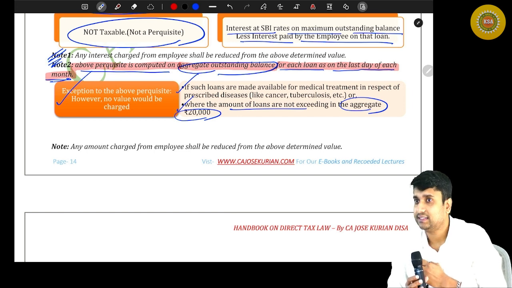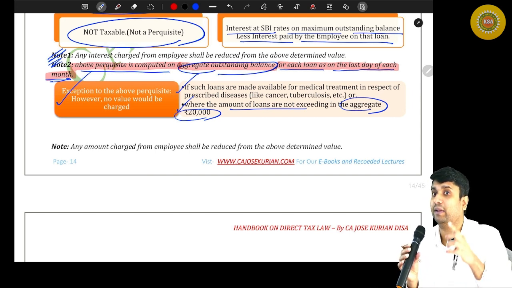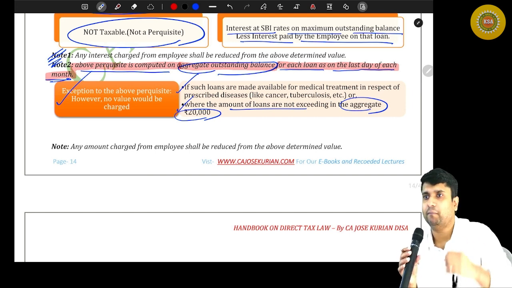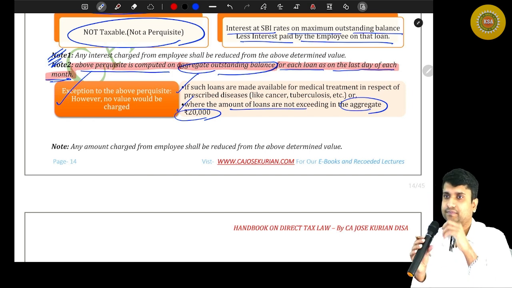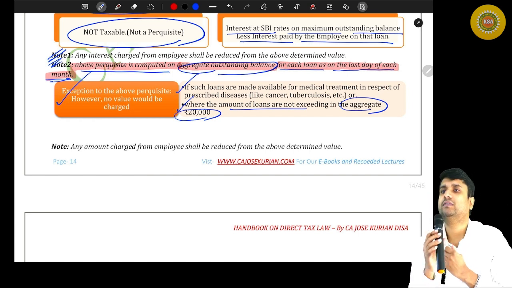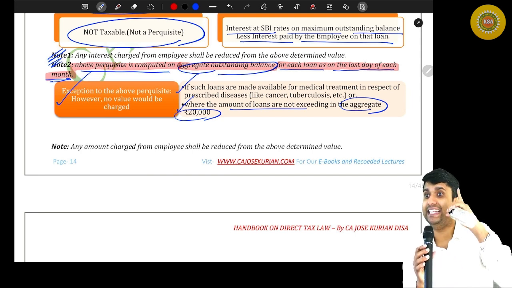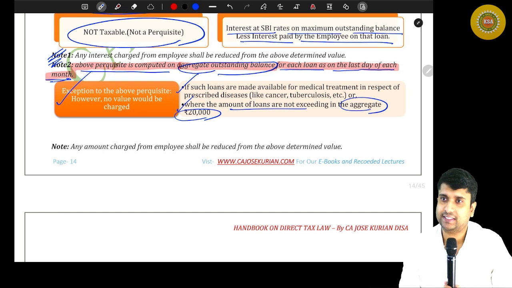That interest. Principal amount, no. Only the interest you will get under 80E, not from the employer. Yes, if you are paying some interest, that interest portion, if actually paid, you will get as a deduction under 80E. Not principal. 80E only covers interest. Home loan principal repayment, yes, you can claim under 80C.